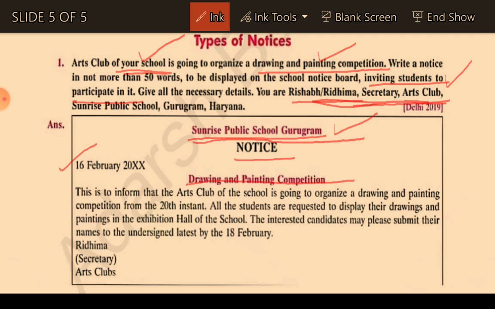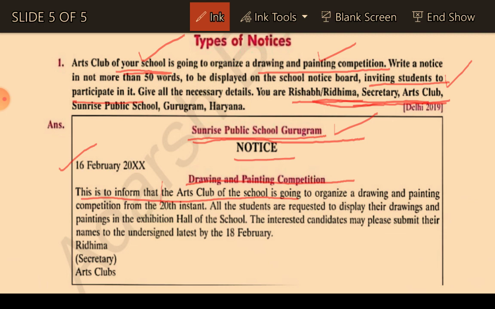Clear? So what is the first line? This is to inform that the art club. This much of the line is completely common in every kind of notice. Clear? So whenever you are writing a notice, you can use this line. This is to inform you that the art club of your school is going to organize.